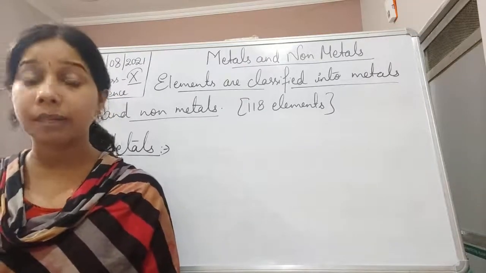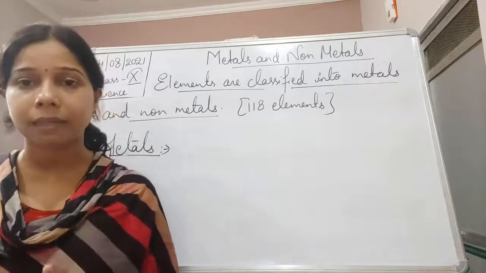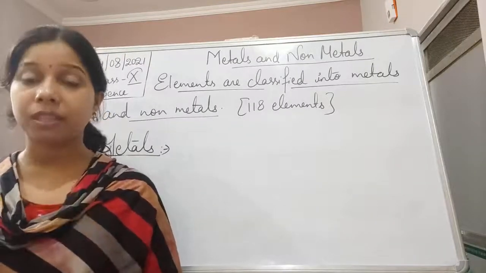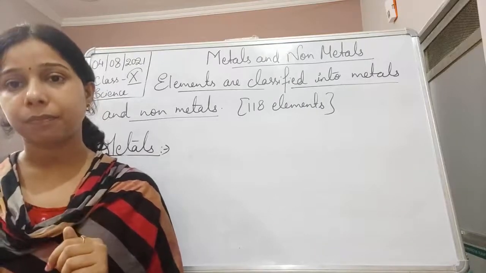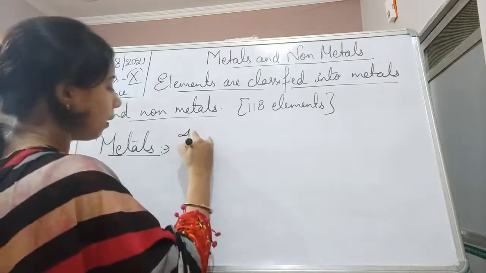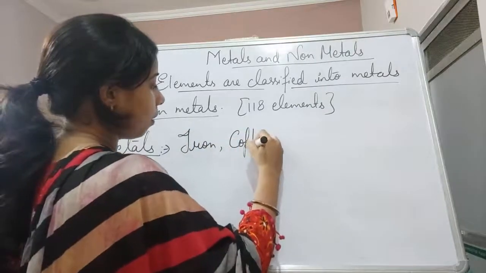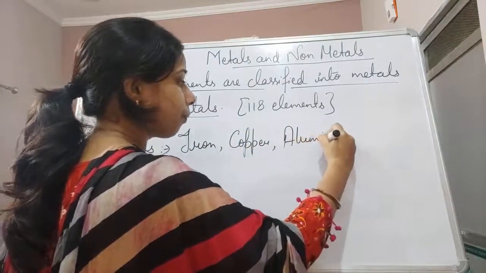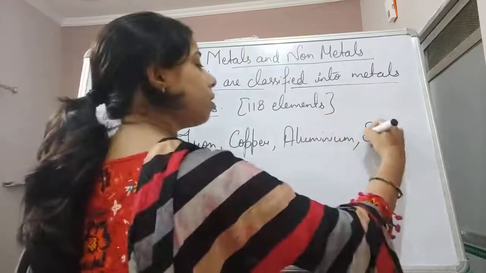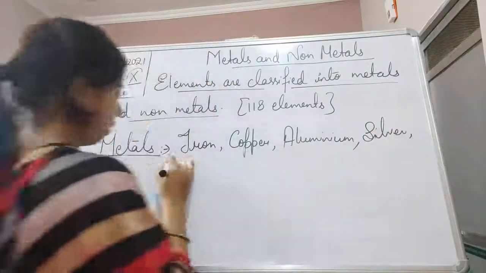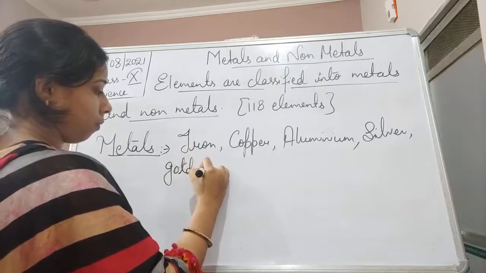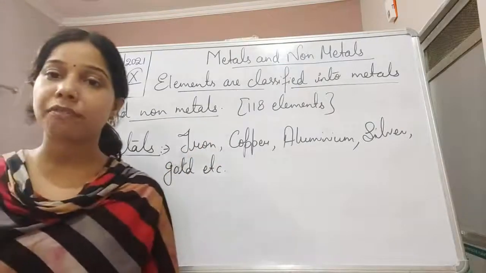Having these properties makes these elements come into one category, and that category is metals. Elements which show all these properties are included in metals. Elements considered metals include iron, copper, aluminium, silver and gold. These are examples of metals.